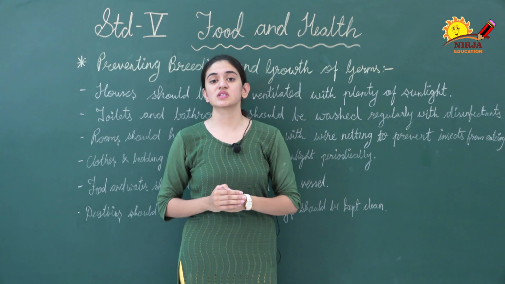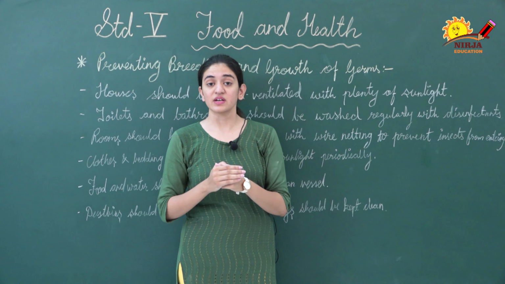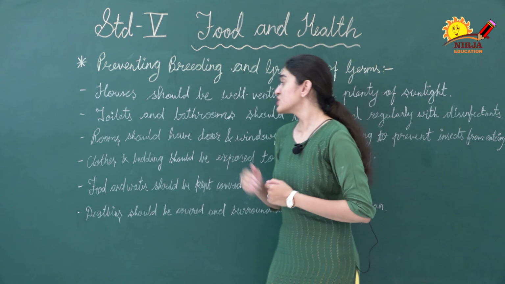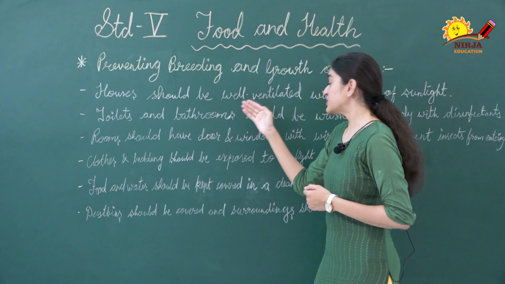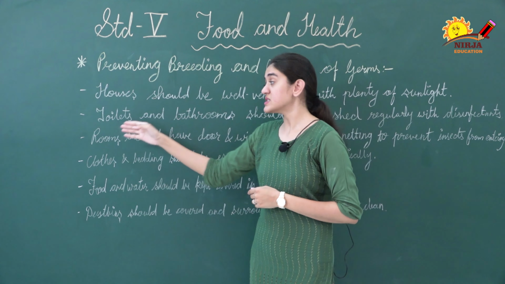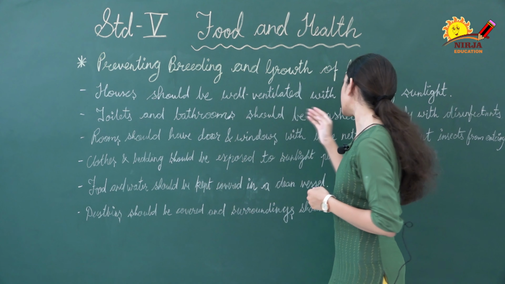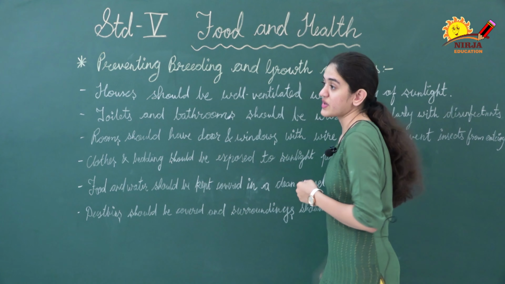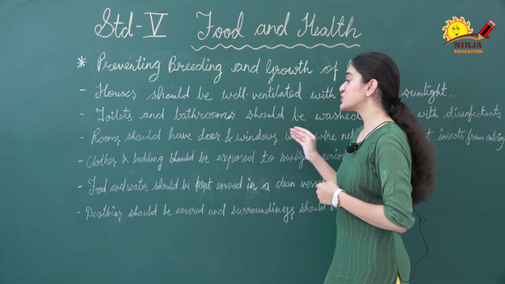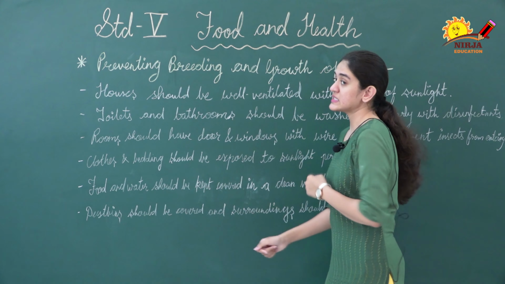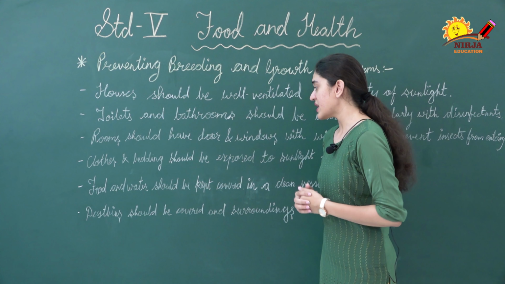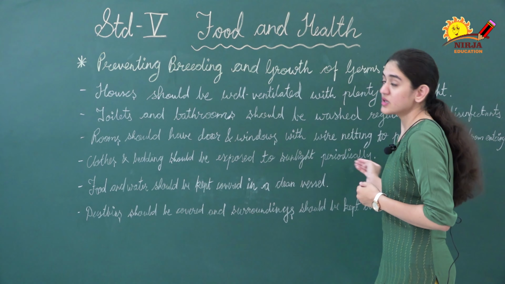Now we will discuss preventing breeding and growth of microorganisms or germs. So now let's see. First, houses should be kept well ventilated with plenty of sunlight. Then next is toilets and bathrooms should be washed regularly with disinfectants. Next, rooms should have doors and windows with wire netting to prevent insects from entering. Then next is clothes and bedding should be exposed to sunlight periodically.